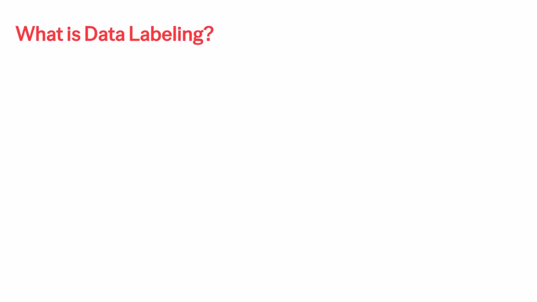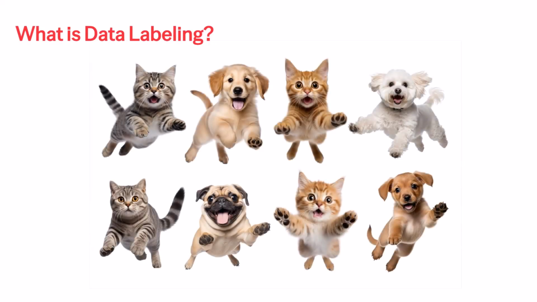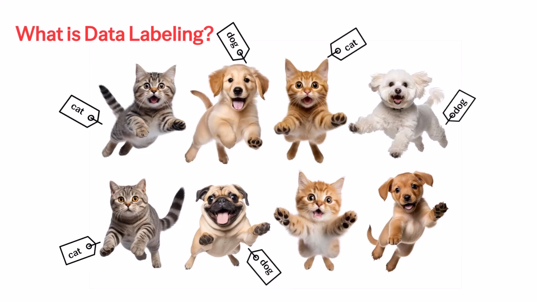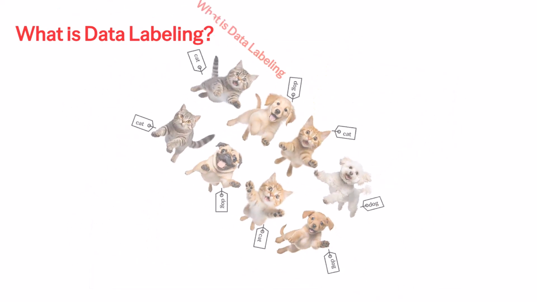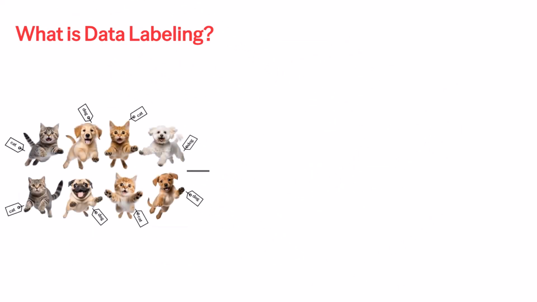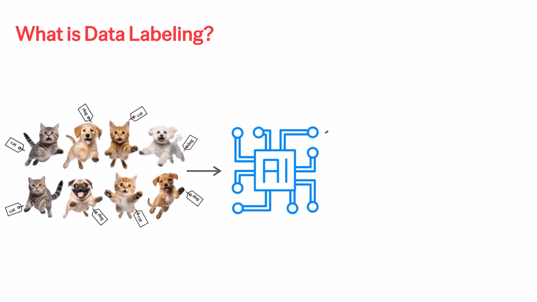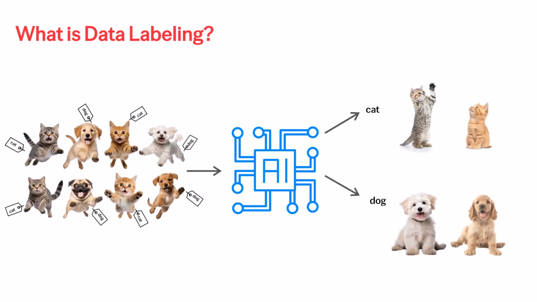Before an AI model can learn, it first needs to understand the world. And that starts with data labeling. Data labeling means adding tags or annotations to raw data so it becomes useful for training machine learning models. In simple terms, we're telling the AI system what the correct output should be for a given input. This step is crucial. Without labeled data, even the most powerful algorithms won't know what to learn from.